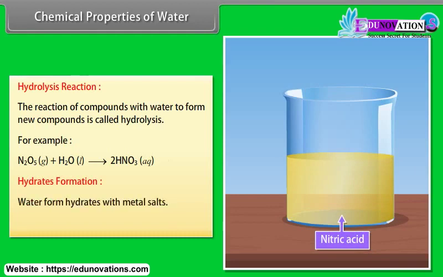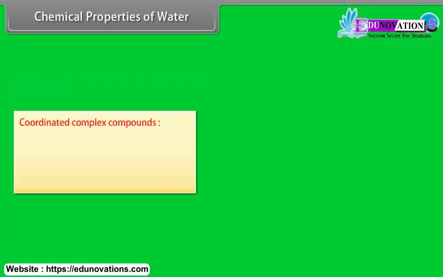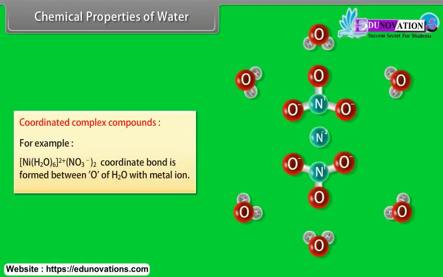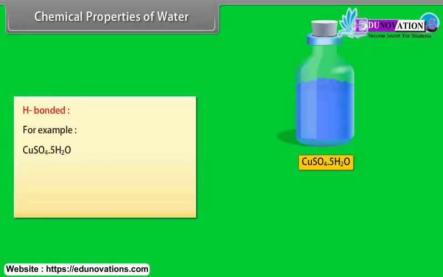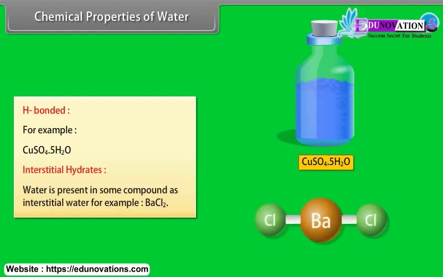Water forms hydrates with metal salts. There are three main types. Coordinated complex compounds. For example, nickel(II) nitrate hexahydrate. Coordinate bond is formed between O of H2O with metal ion. H bonded. For example, copper sulfate pentahydrate. Interstitial hydrates. Water is present in some compounds as interstitial water. For example, BaCl2.